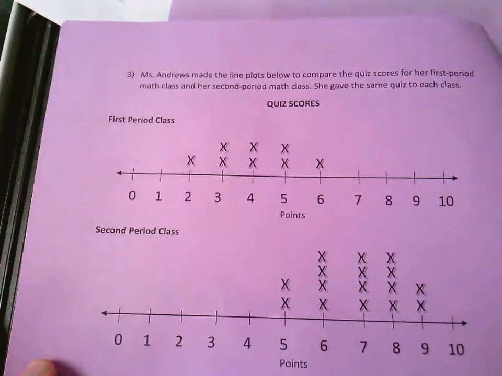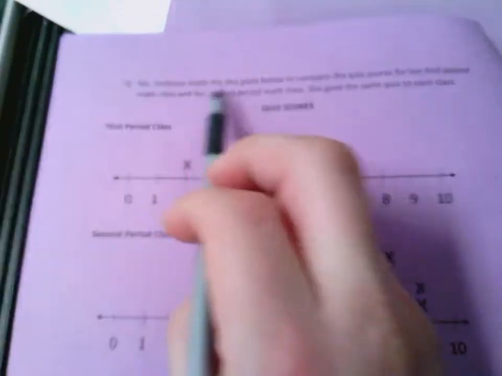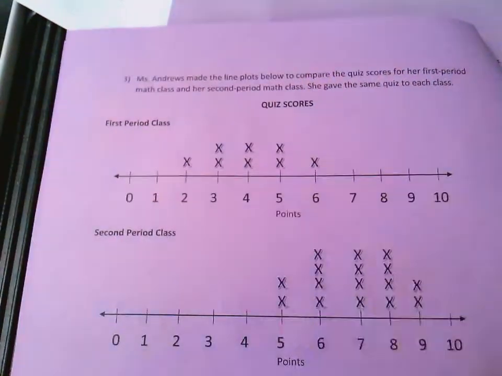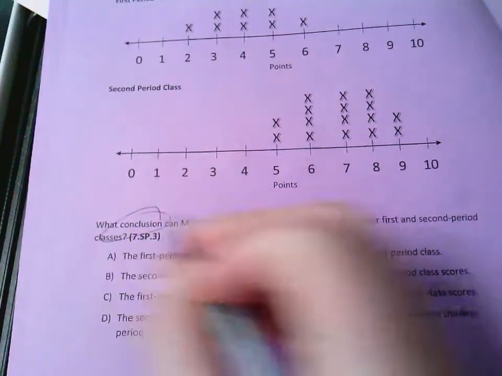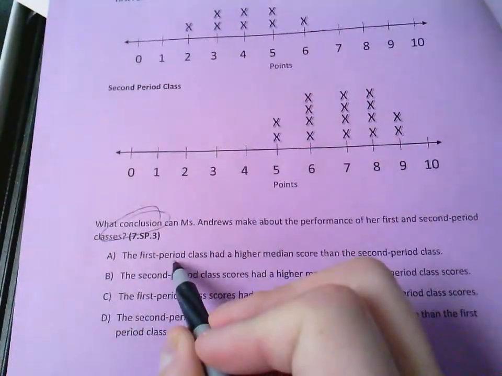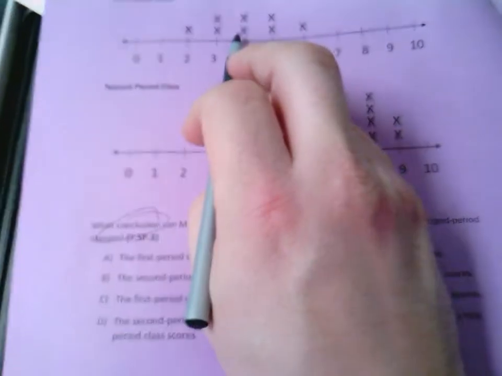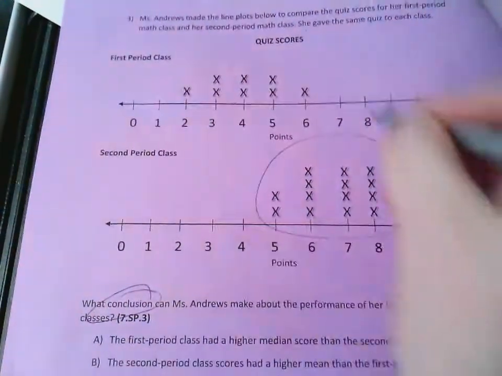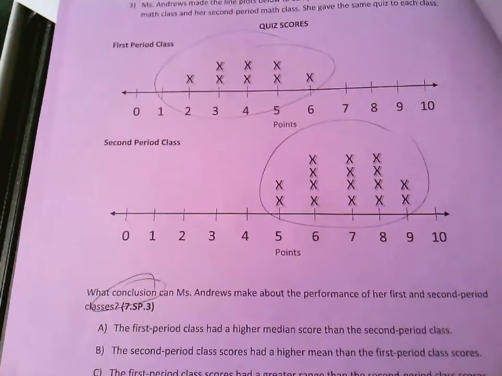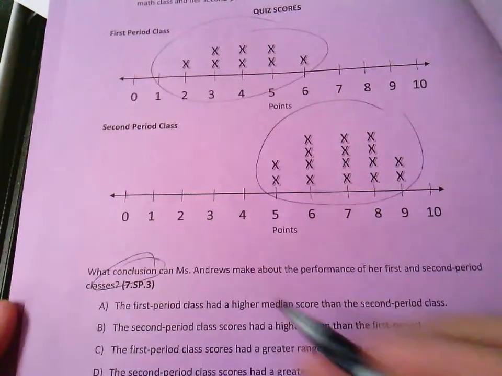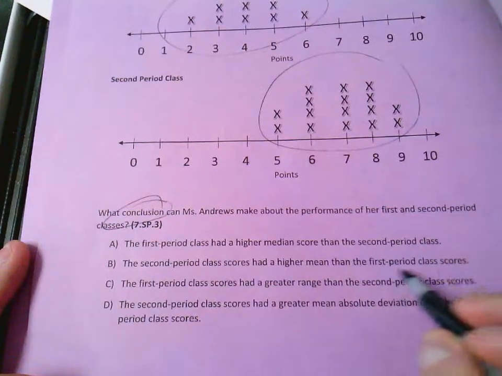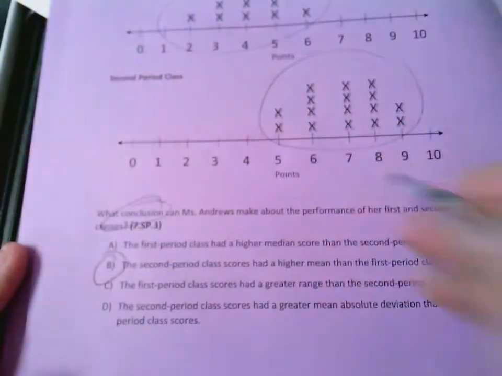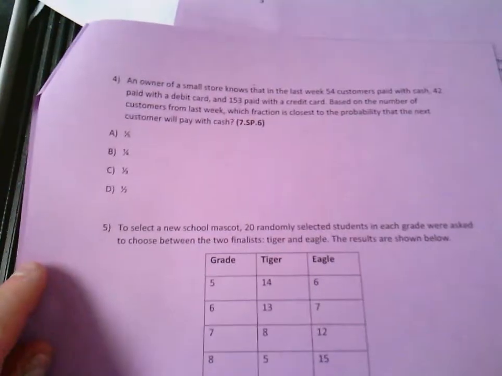All right, this one. Miss Andrews made line plots of quiz scores for first period class versus second period class, and the question is, what conclusion can be made? First period class had a higher median score than the second period class. No. If I'm just looking at this, I'm thinking second period did better than first period, so I'm looking for something that says that. Second period class had a higher mean than the first period class. There you go.